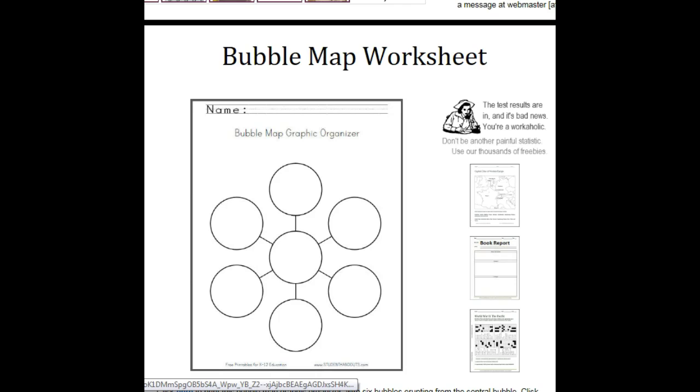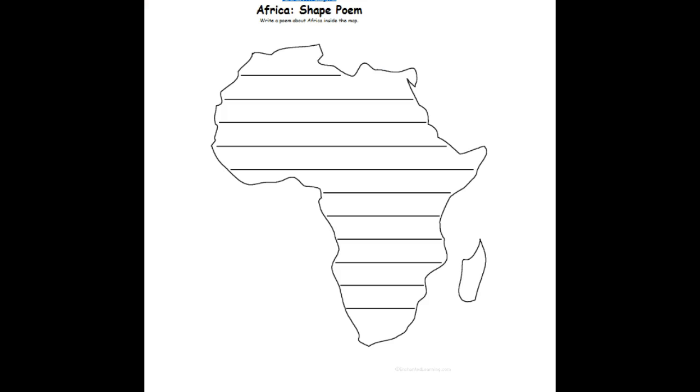We're also going to be working on some different shape poems. And this is cool because you don't have to write a poem in this. You can use this, which is the shape of the continent, and they can write some important information that they learned on those virtual field trips. So within these lines, they could write what they've learned, the different traditions, and they could also include some pictures in this as well.